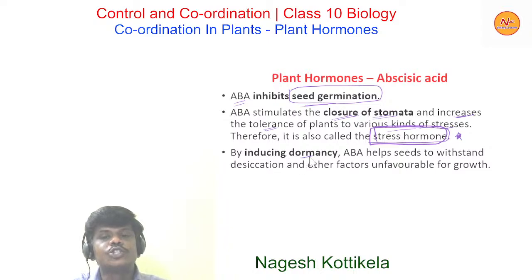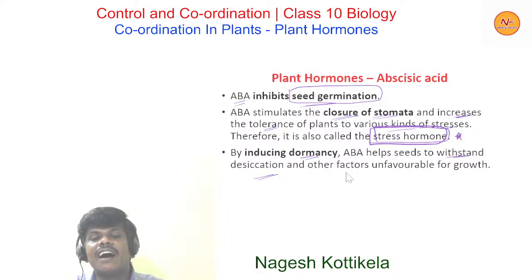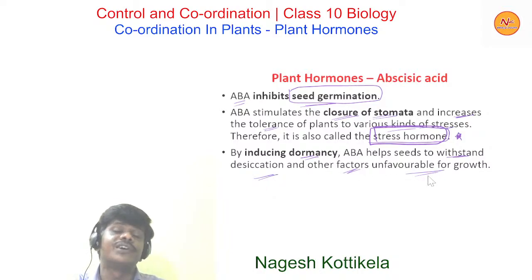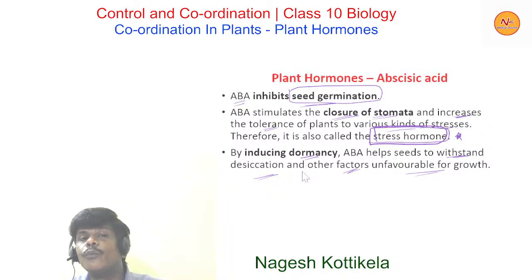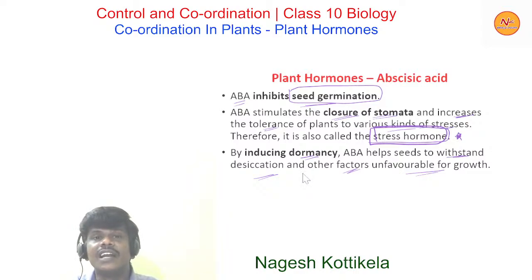By inducing dormancy, ABA helps seeds to withstand desiccation and other factors unfavorable for growth. Desiccation is extreme water loss from the cells. So by inducing dormancy, abscisic acid helps seeds to withstand desiccation.